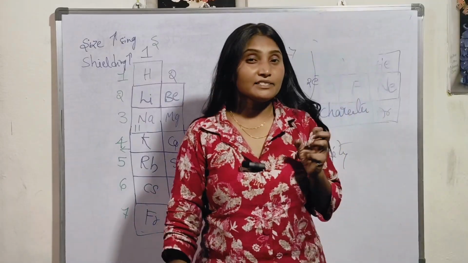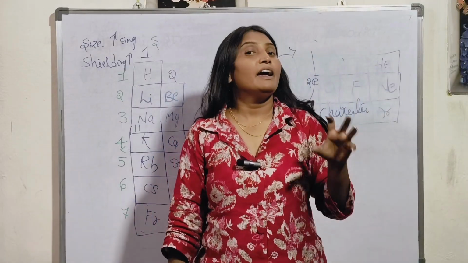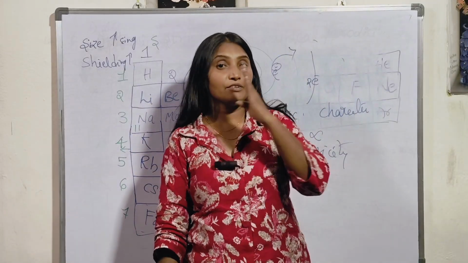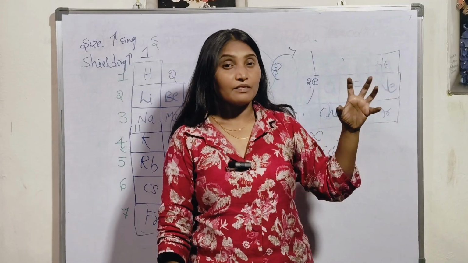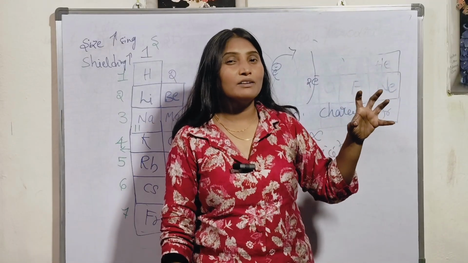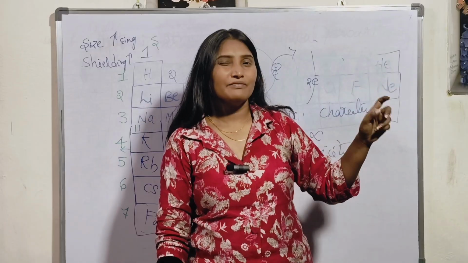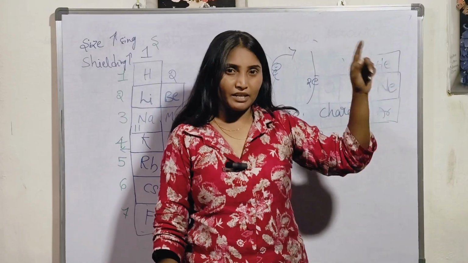Okay, as size decreases, basic character decreases and acidic character increases. Therefore, left to right in a period, acidic character increases. Therefore, they want to form bonds with covalent character. We will discuss all these points in chemical bonding.